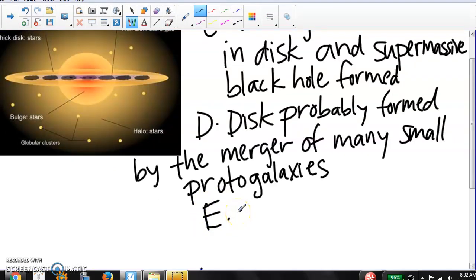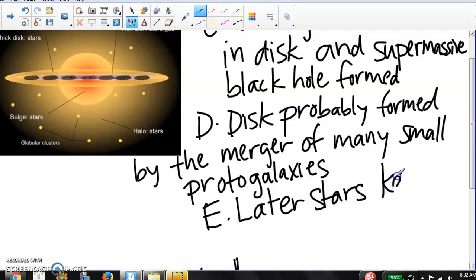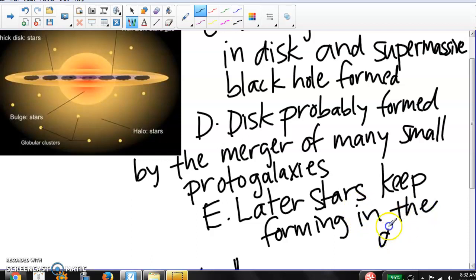And then after we have the disk, we keep forming stars. Later, stars are still forming. They keep forming in the disk. Remember, that is a feature of a spiral galaxy, that it's forming stars. It's not once and done. Stars keep forming in the disk.